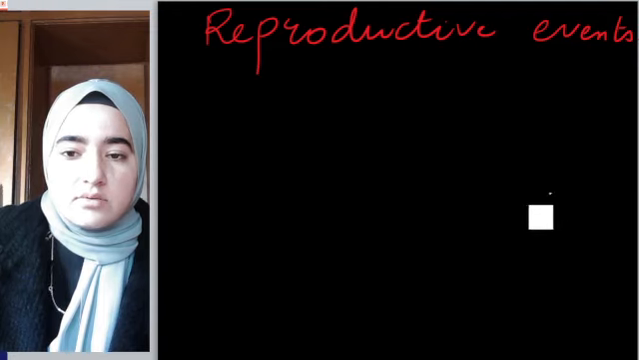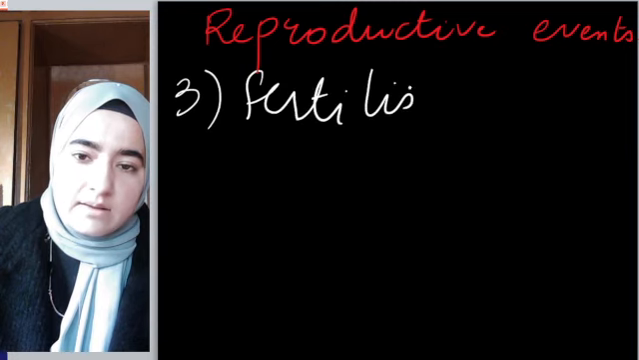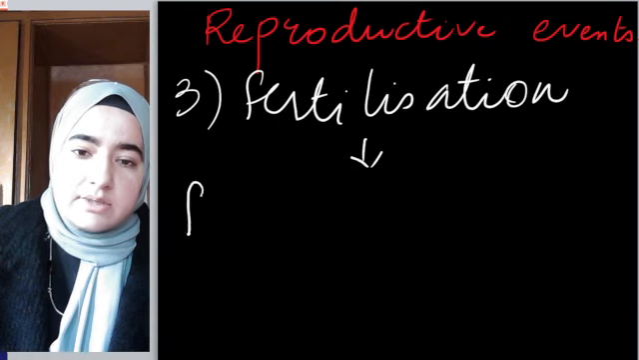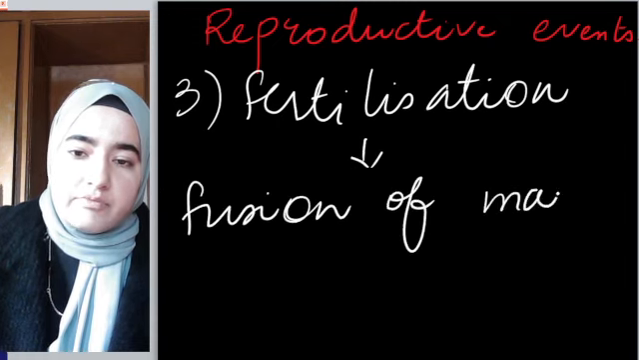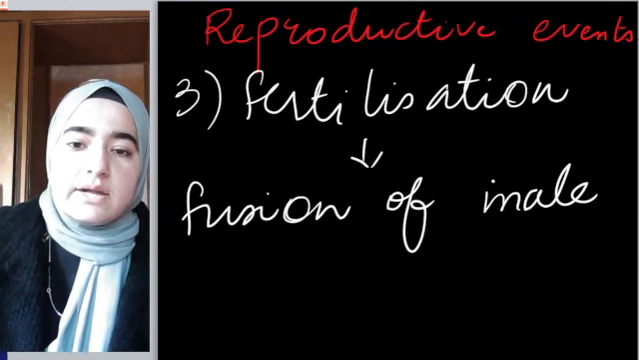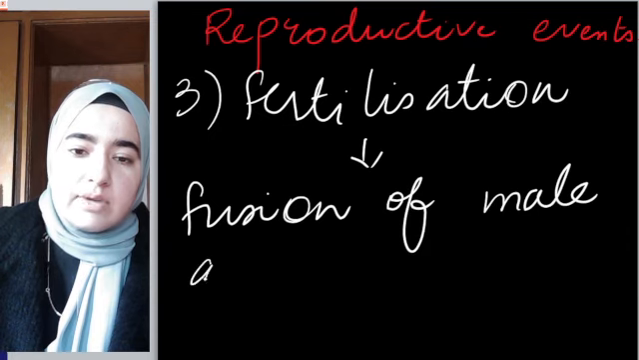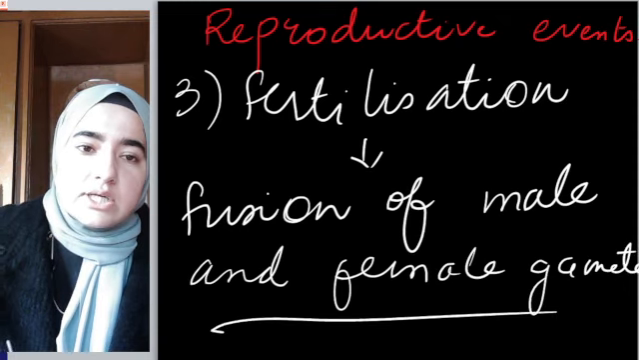Let me write it down. The third event is fertilization. Fertilization simply means fusion of male and female gamete, obviously inside which body? Male body or female body? Obviously inside the female body. Fusion of male and female gamete, right? This is known as fertilization.